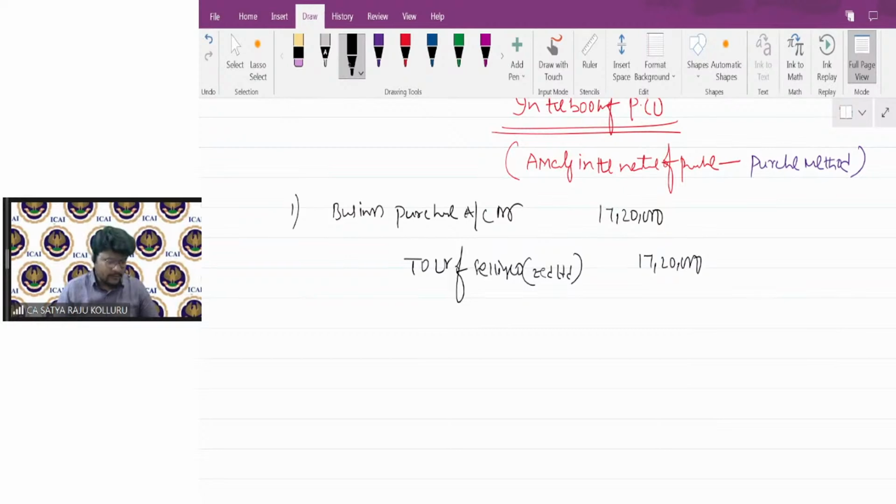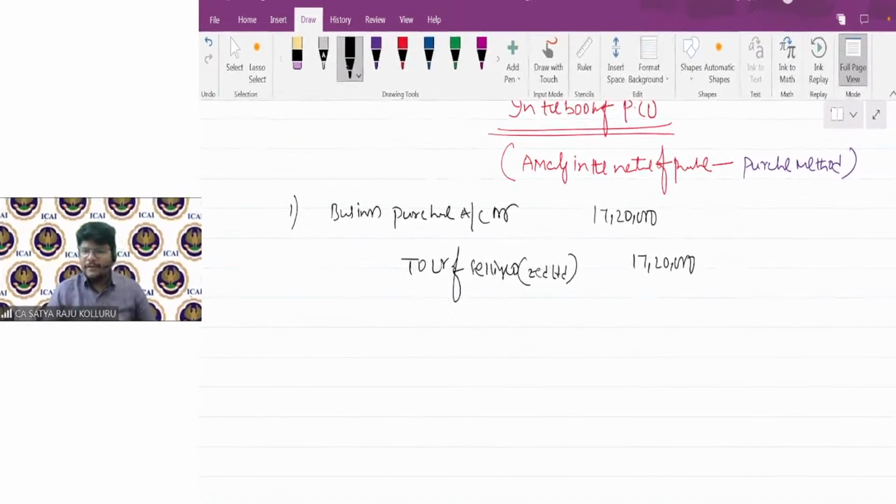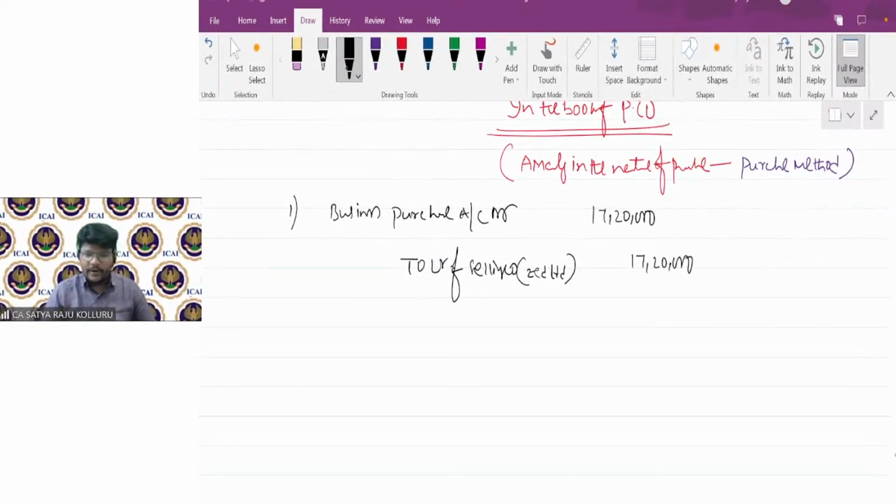Some of the persons are asking, sir, is this class related to May 2024 also? Guys, as I already informed you, related to amalgamation and internal reconstruction, there are not many structural changes in the new syllabus. So the same syllabus continues, just the change in the texture. But the main content and material is as it is. But the liquidation of companies chapter was removed as per the new syllabus. It was clarified by me at the inception of the session. So still some of the students are asking, so that's why I clarified.